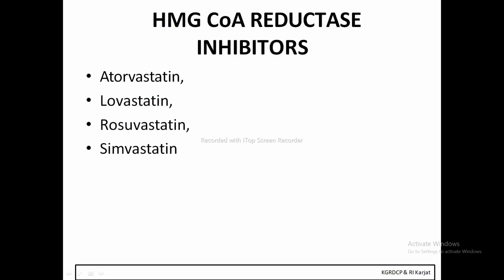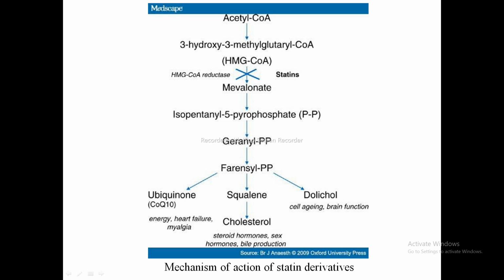So first we'll discuss the HMG-CoA reductase inhibitors. These are the drugs atorvastatin, lovastatin, simvastatin, and rosuvastatin. As we have discussed the biosynthesis of cholesterol in the previous slides, we studied that cholesterol is synthesized from acetyl CoA, and from acetyl CoA HMG-CoA is formed.